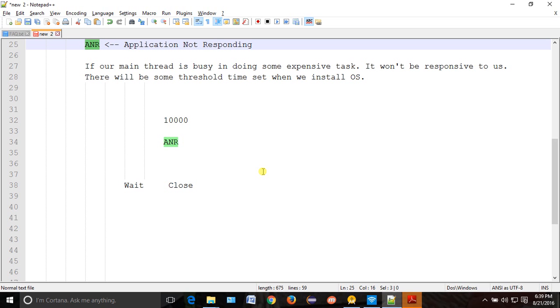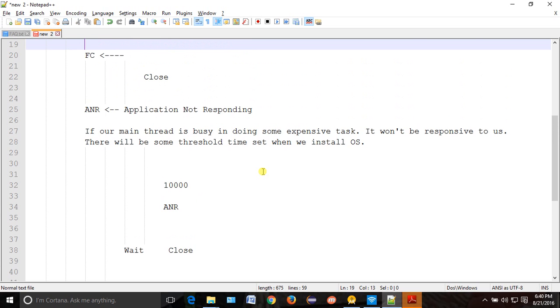You have to get the thread dump from the mobile or somewhere, check which thread is creating the problem, and go to the root cause. Then you may have to clean up memory, or the task you are giving to the main thread is very heavy, so you have to use a background thread. ANR is typically resolved by experienced people.